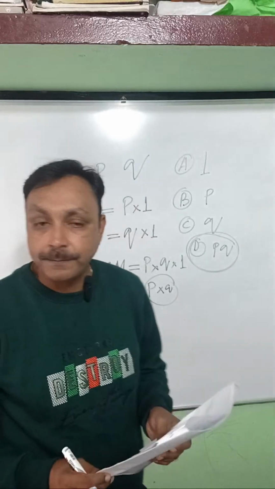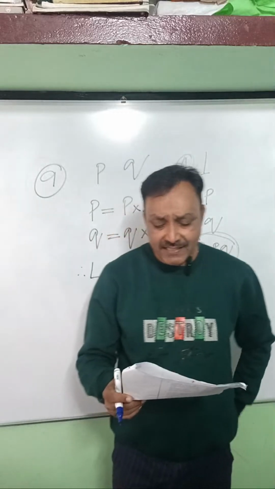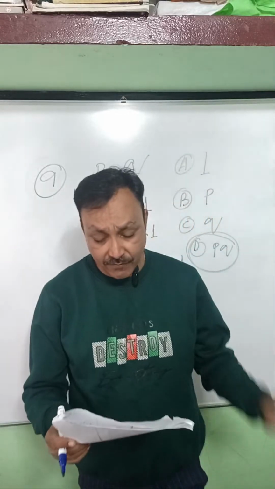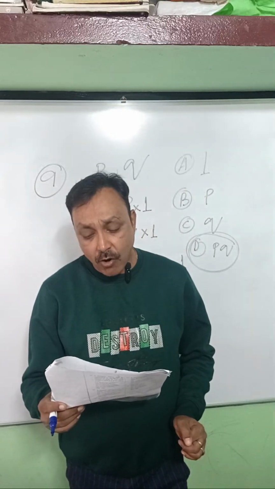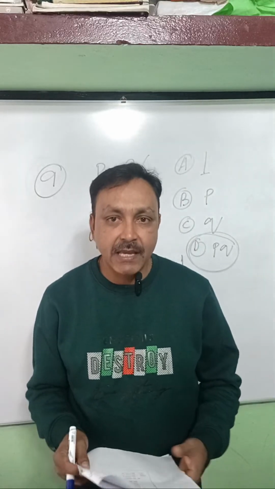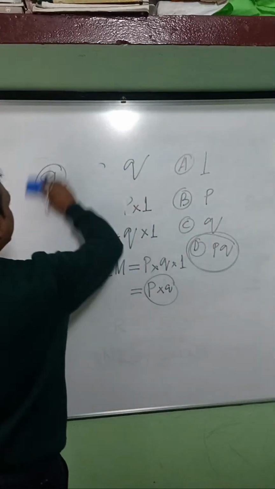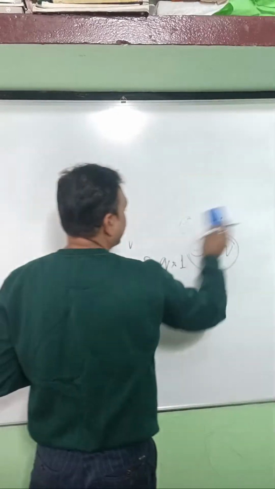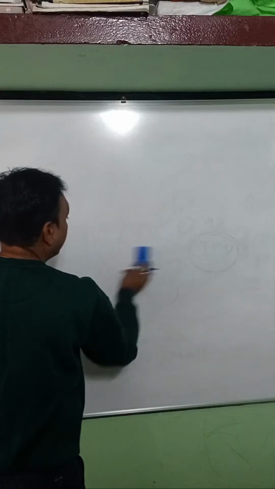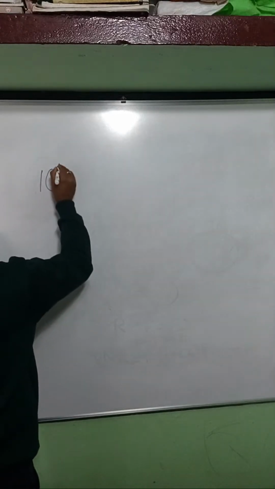Just remember. Now, question number 10. Question number 10 is very easy, very simple, a question from the textbook only. The product of prime factors of 156 is... you have to find out the prime factors. Very simple and very easy. I hope you can do it by yourself, but still I'll help you to find the prime factors.